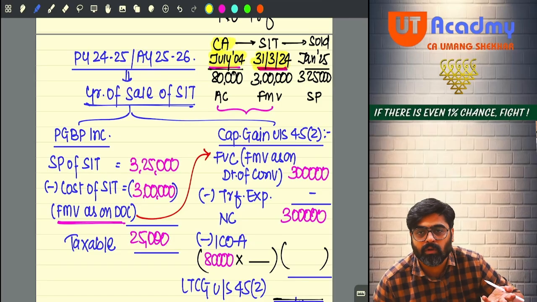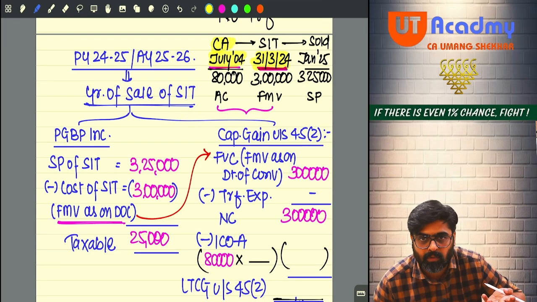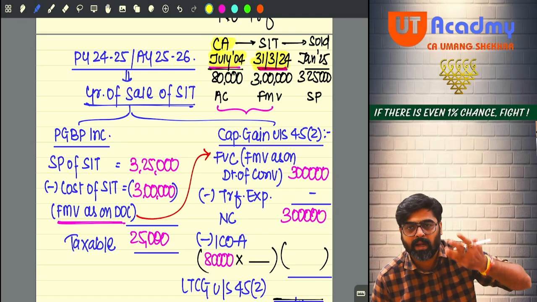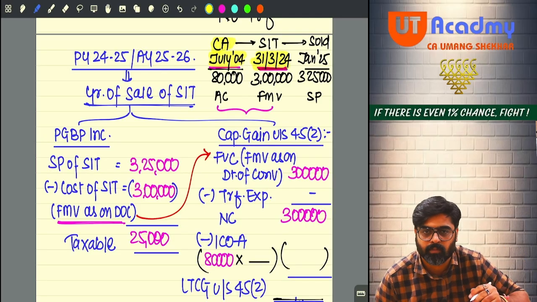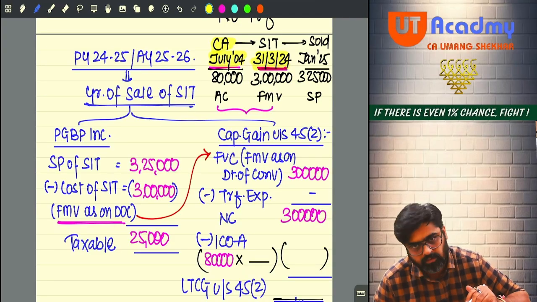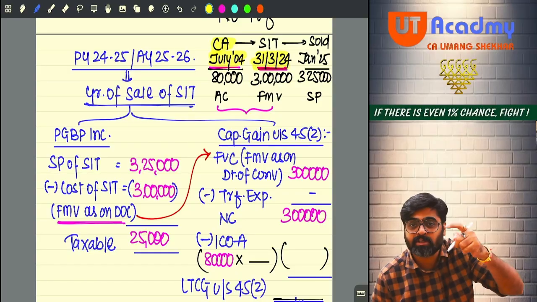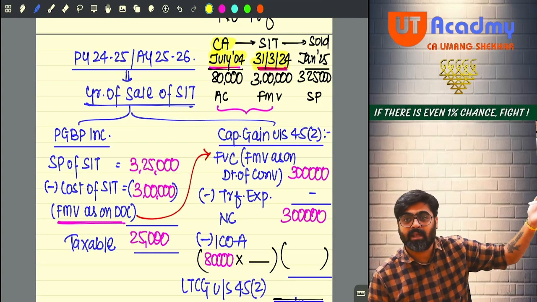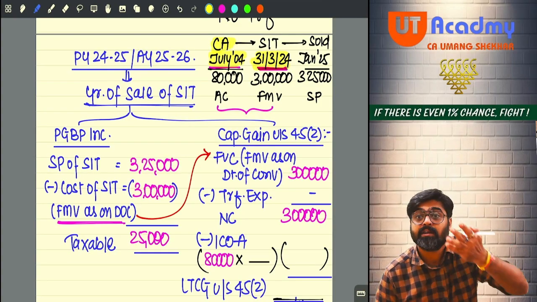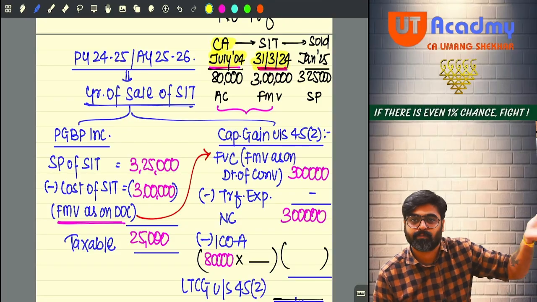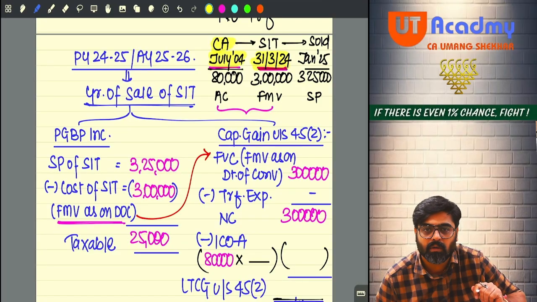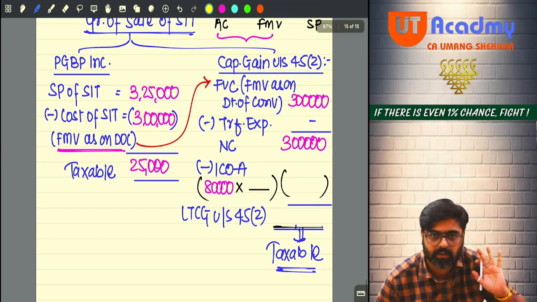More than 24 months only, no. For plot of land, the period of holding should be more than 24 months. Yes, plot of land is a long-term asset. And the conversion, transfer is taking place prior to 23rd July. 31st March 2024 is prior to 23rd July only, no? So the cost will be indexed.